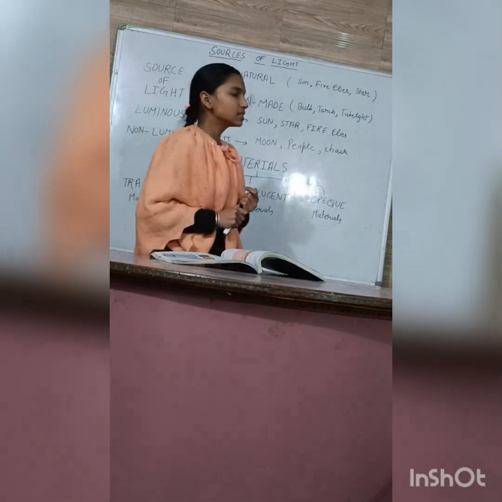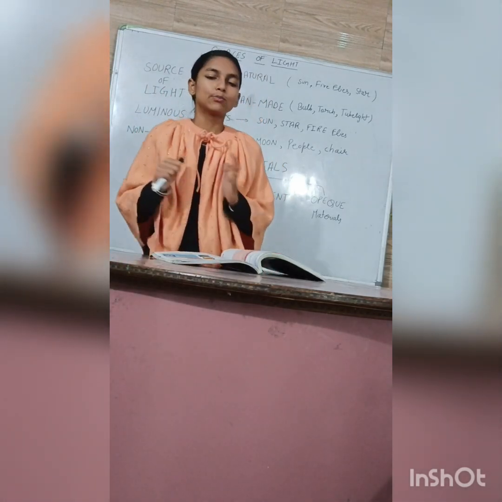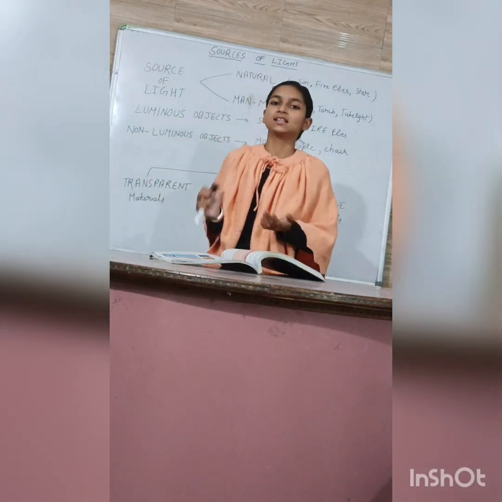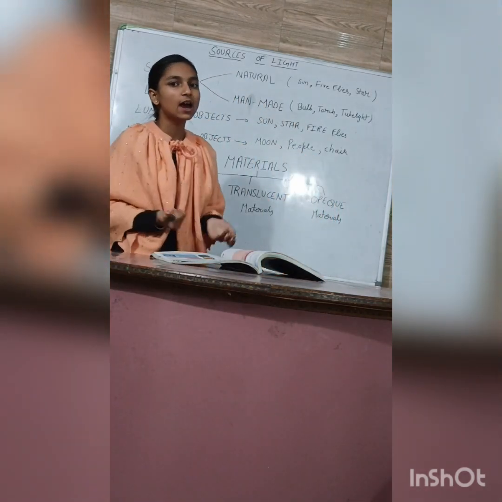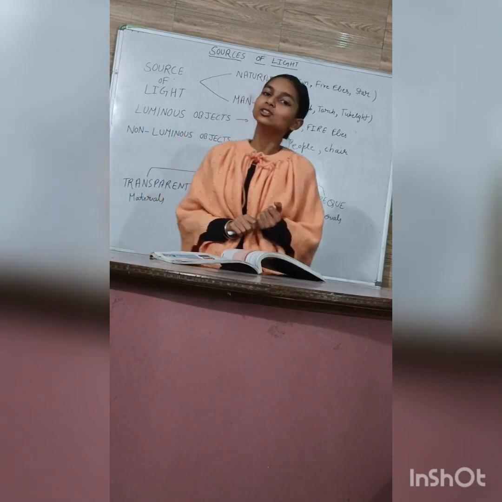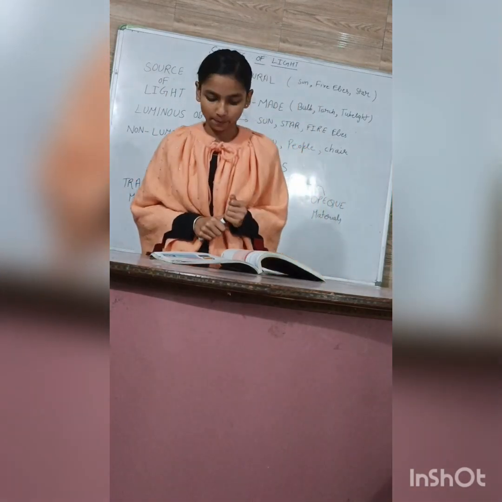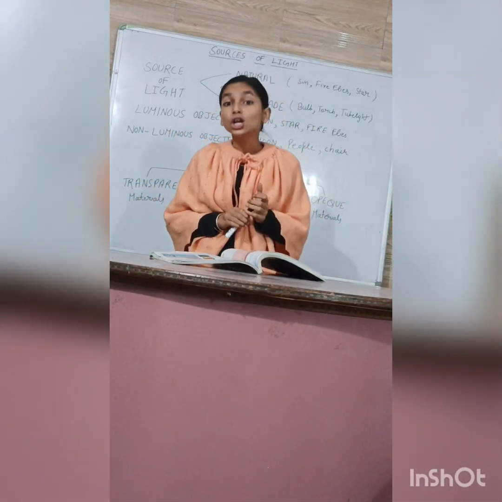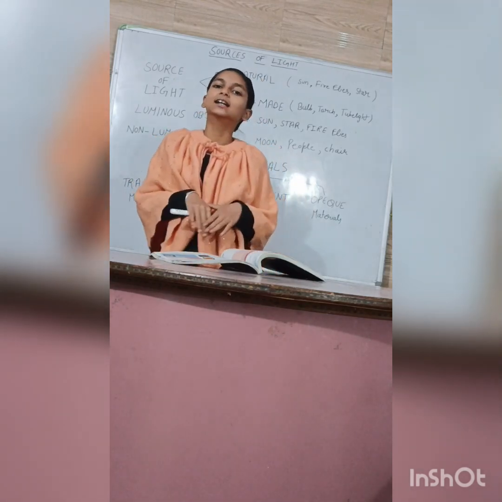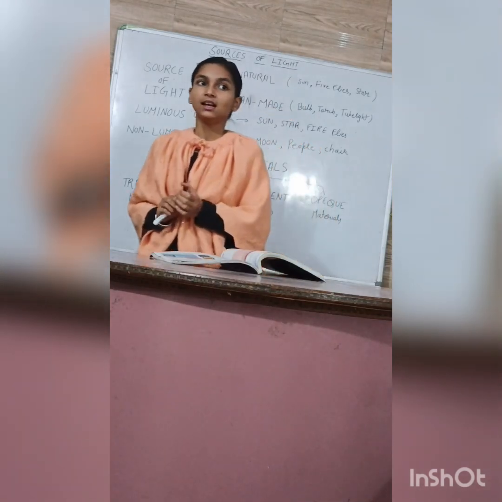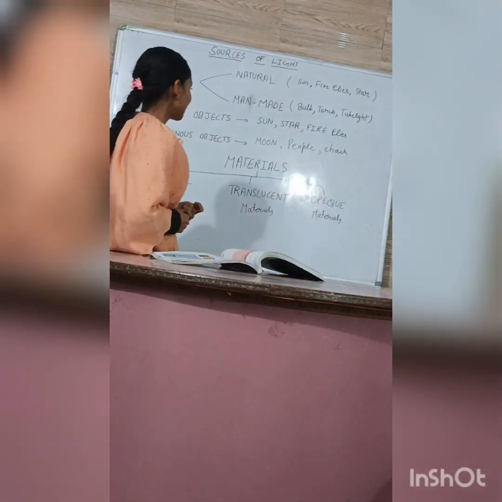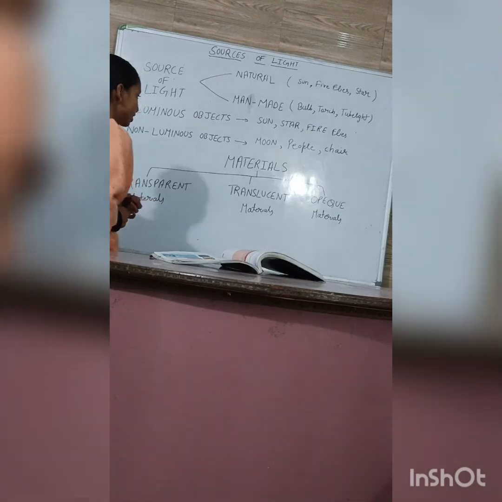Next, what is a luminous object? The objects that produce their own light are called luminous objects. For example, sun, fireflies, and stars are a few examples of luminous objects. So, what is a non-luminous object? The objects that do not produce their own light are called non-luminous objects. For example, moon, people, and chair.